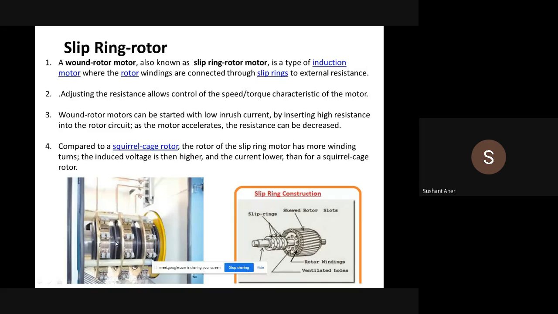Then the second category of rotor is the slip ring rotor. The construction is shown here. This slip ring rotor is also called a wound rotor induction motor. It has external resistance, or we can say the connection of the three-phase winding is brought to the shaft and connected to the slip rings. With the help of these slip rings, we can add extra resistance to the rotor circuit.